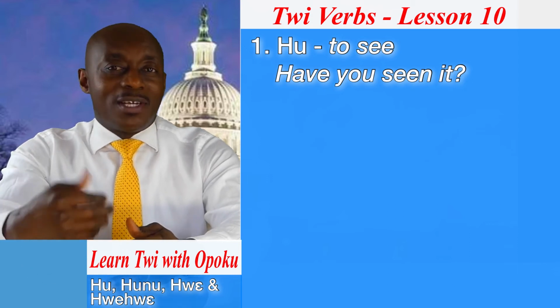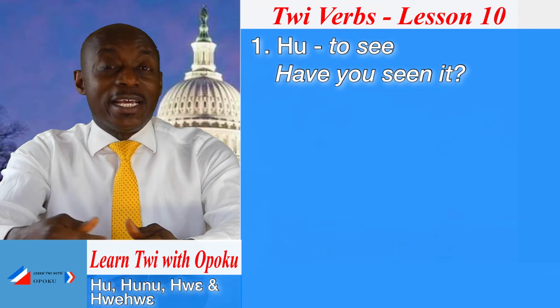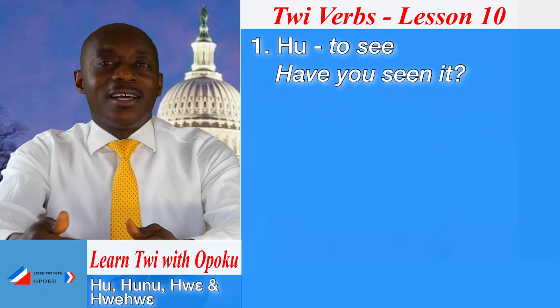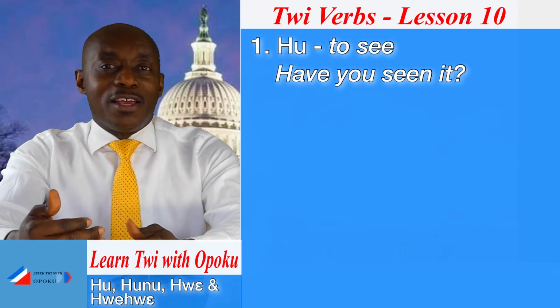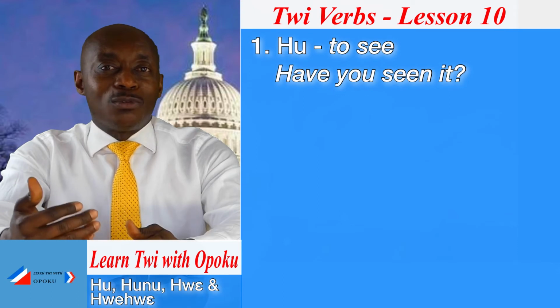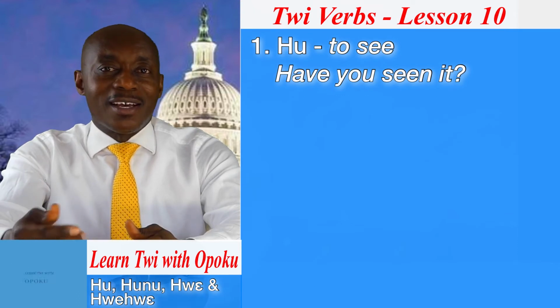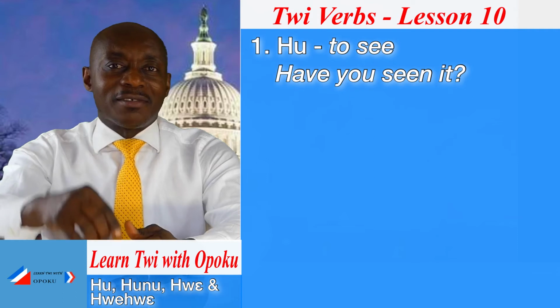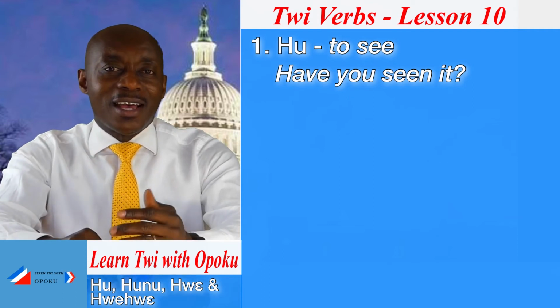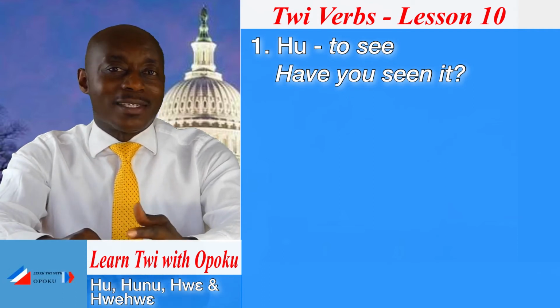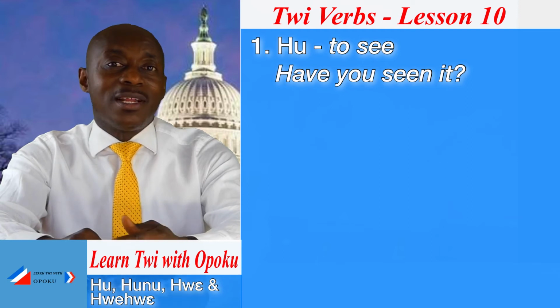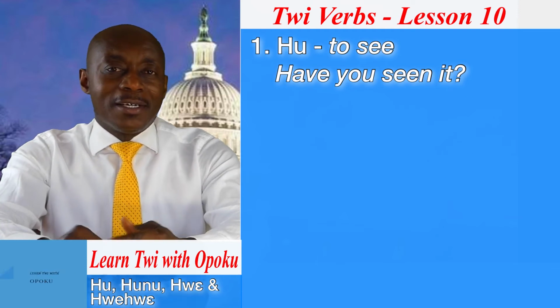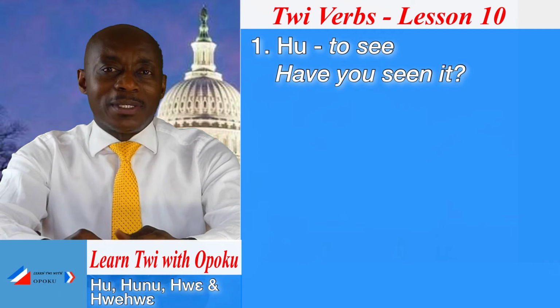And so the Twi verb should also be in the perfect tense. And if you want to learn much about Twi tenses, then I'll put the link in the description. Check it and learn more about Twi tenses. In fact, I've done a thorough lesson on that. Yeah, so let's get back to our business.